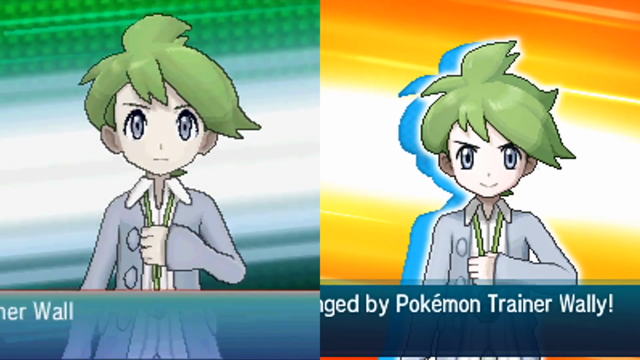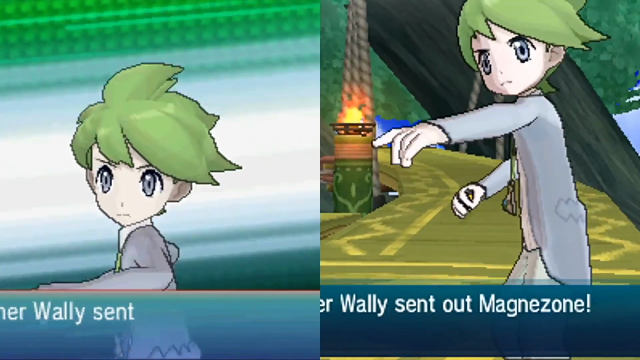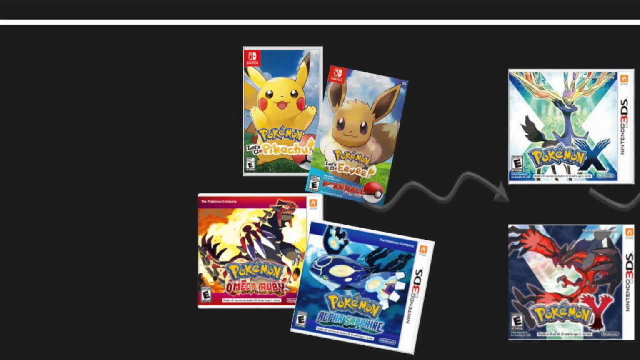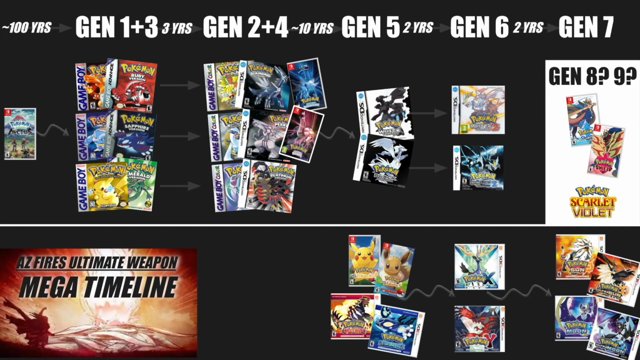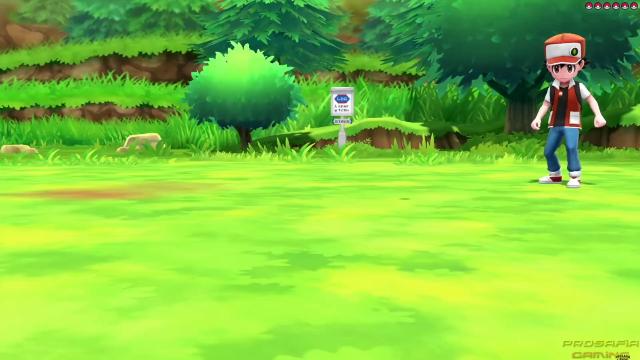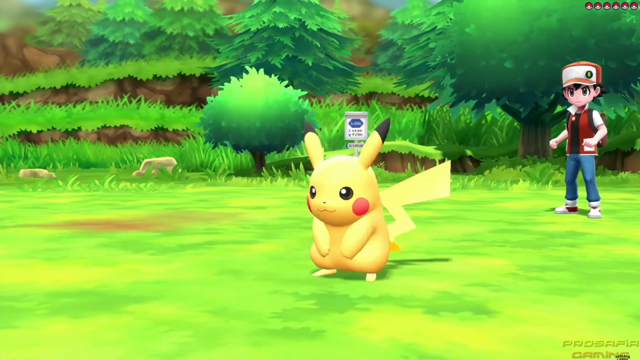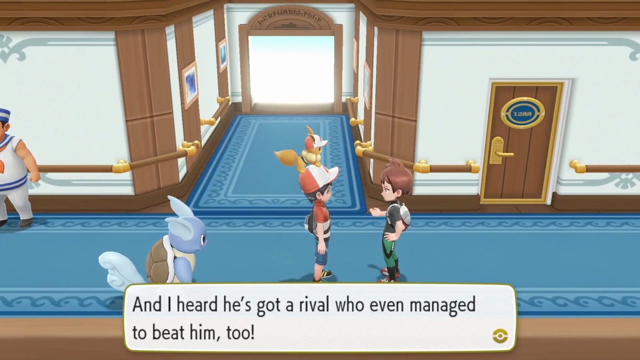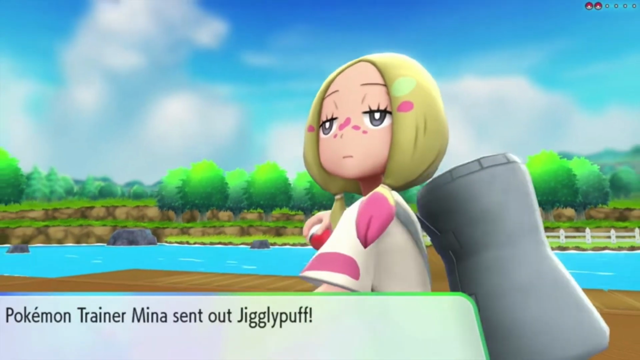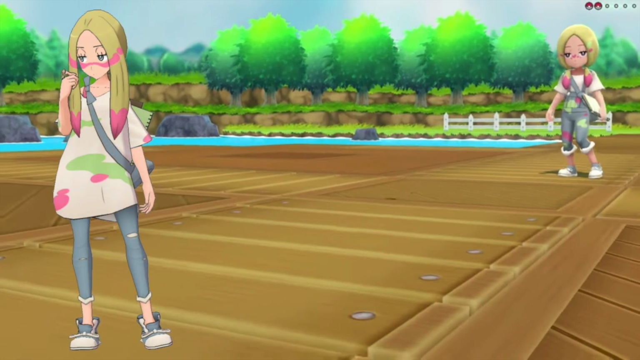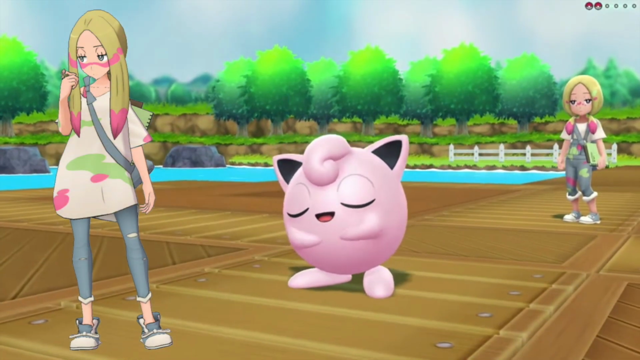However, Wally looks much younger than that. He looks very similar to how he did in Oras. This means that in the Mega timeline, Oras likely occurs later, which is why I lined it up with Gen 5. Additionally, Pokemon Let's Go Pikachu and Eevee include the characters Red and Blue when they're old enough to call themselves veterans, but younger than they are in the Gen 7 games. Mina is also in Let's Go, and she's estimated to be about 4 years younger than she is in the Gen 7 games.